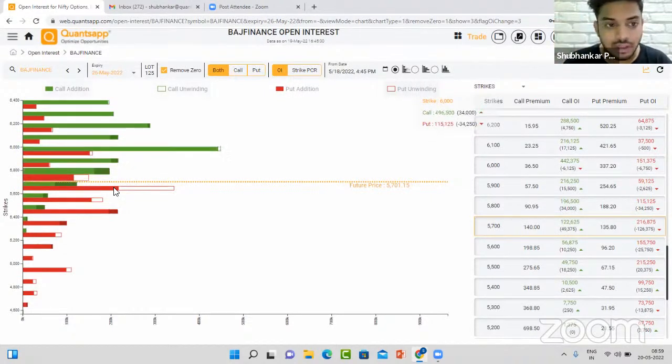And if it opens flat, then wait for Bajaj Finance to go below the level of 5,680. That will lead Bajaj Finance to trade below its support, and then we might see a further down move. And also we saw that there are a lot of bears who are active in Bajaj Finance.